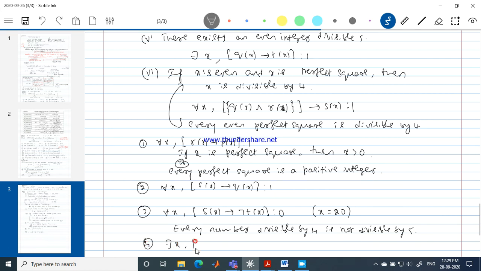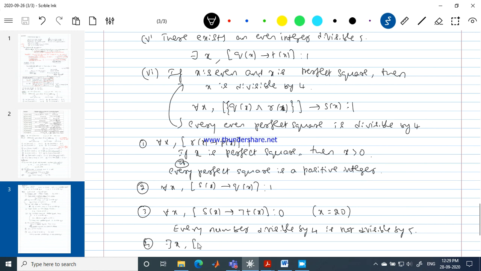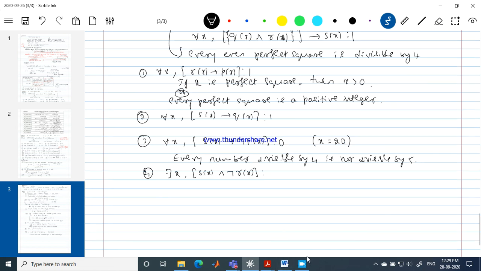There exists x, S of x conjunction negation R of x. What about this?